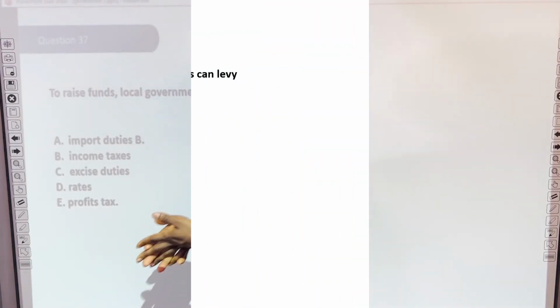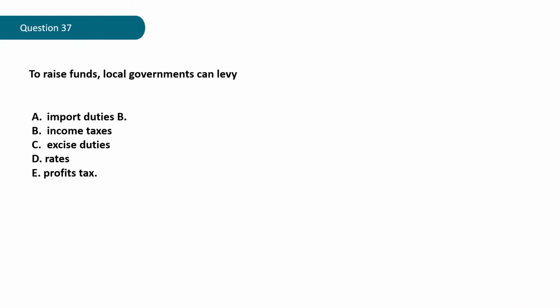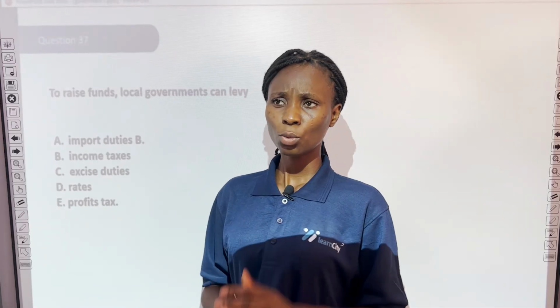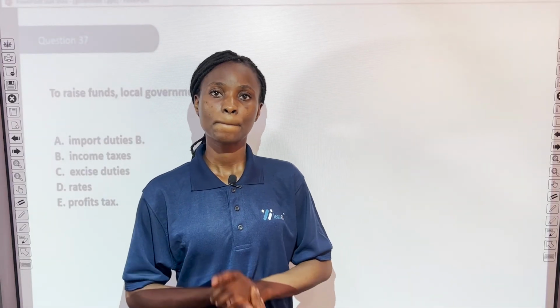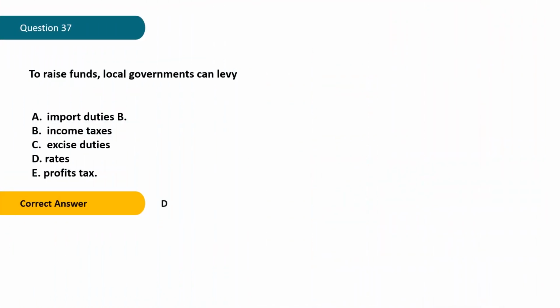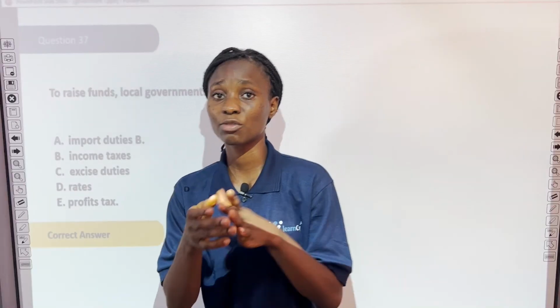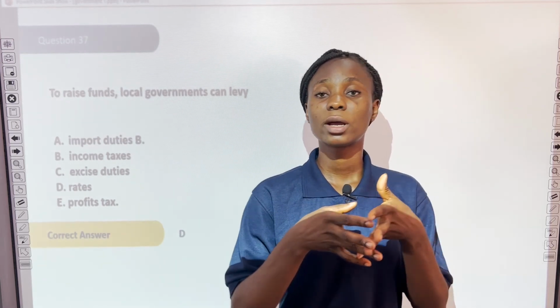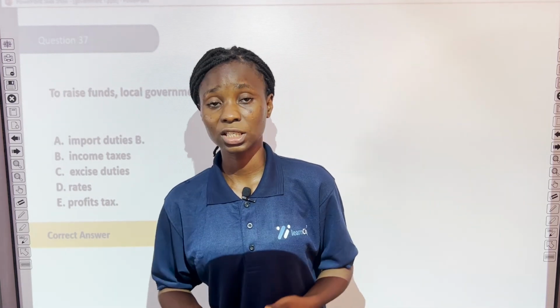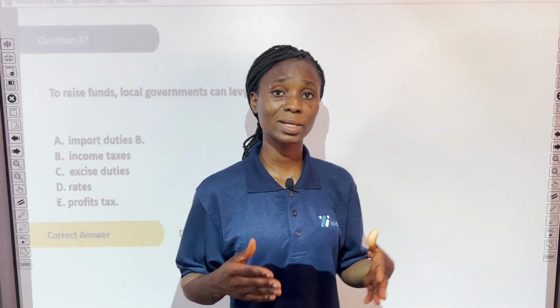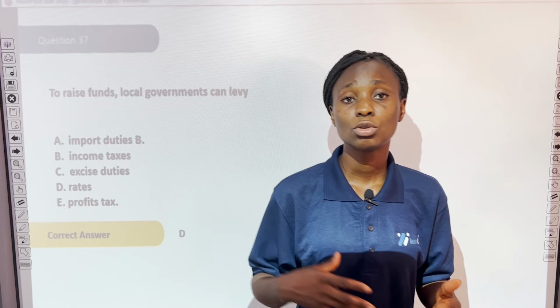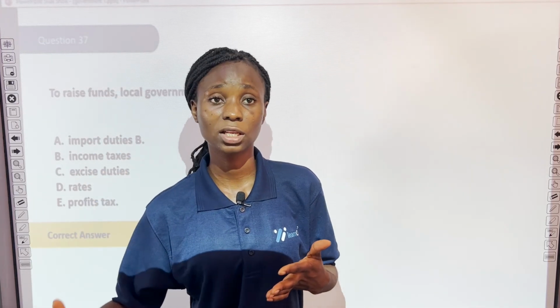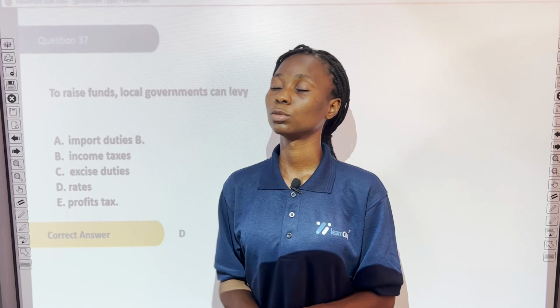Question 37. To raise funds, local governments can levy A. Import duties, B. Income taxes, C. Excise duties, D. Rates, E. Profit tax. What do you think the correct answer is? Well, let's see. The correct answer is D, rates. Now, rates is the major source of acquiring revenue by the local government. The local government acquires its revenue through rates generated from the people.